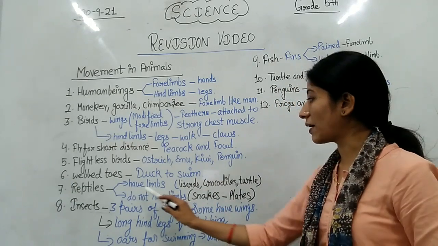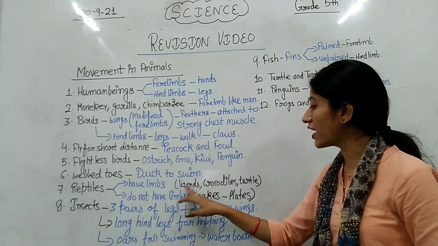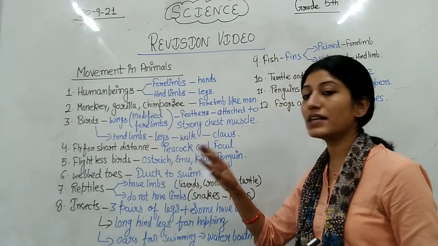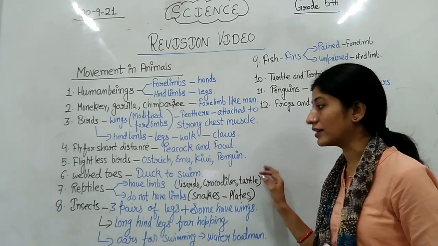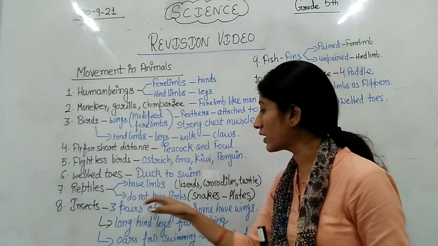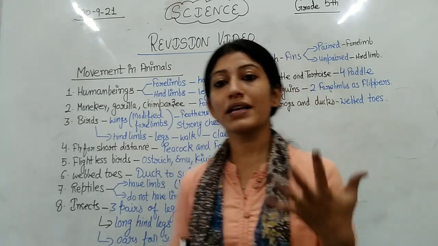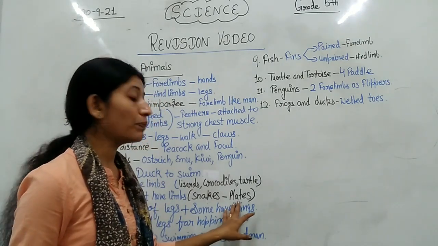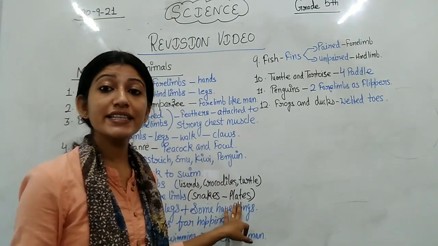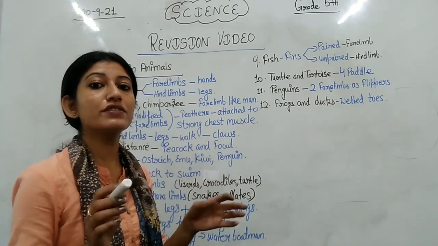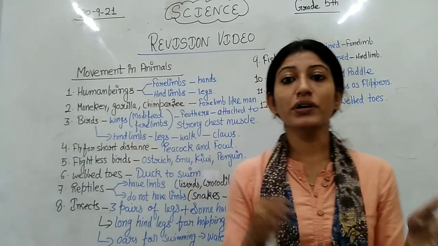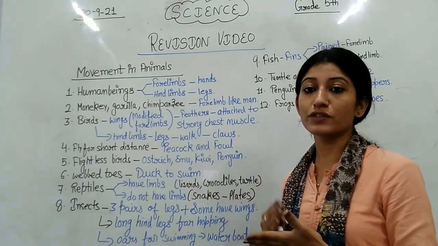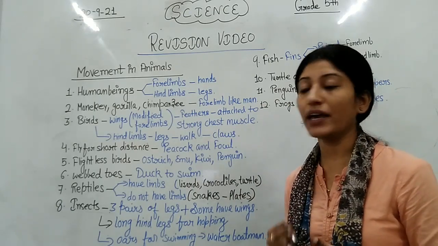When we talk about the reptiles having limbs, then they are lizard, crocodile, turtle. And when we talk about the reptiles that do not have limbs, the most common example is a snake. A snake has plates or scales on its body with the help of which it can make movement.